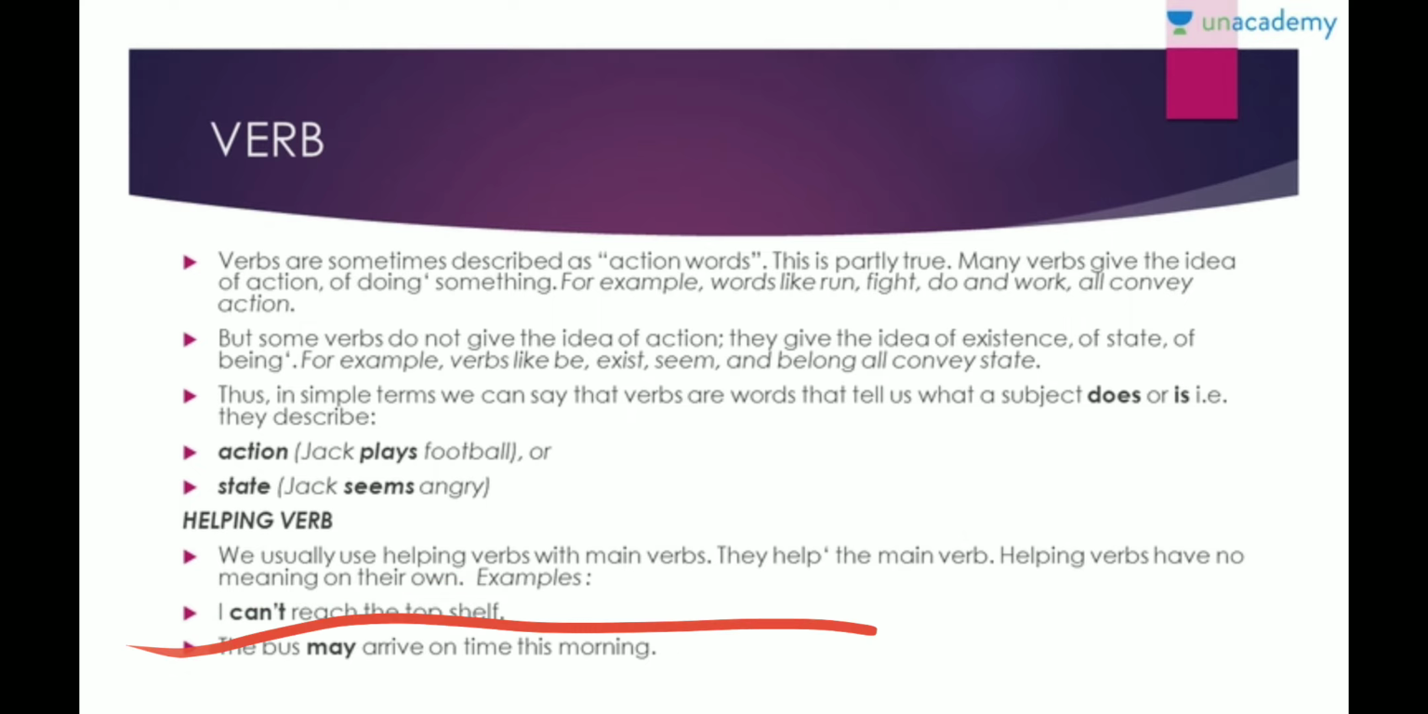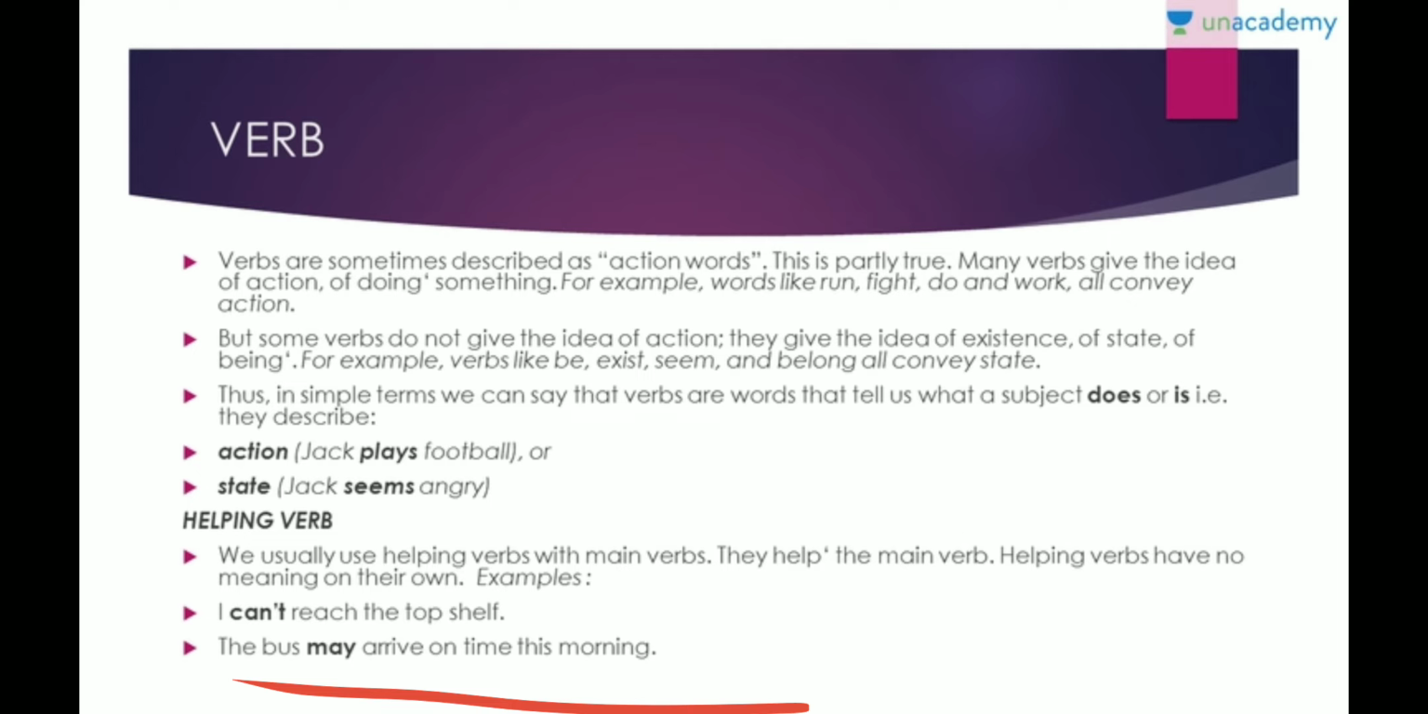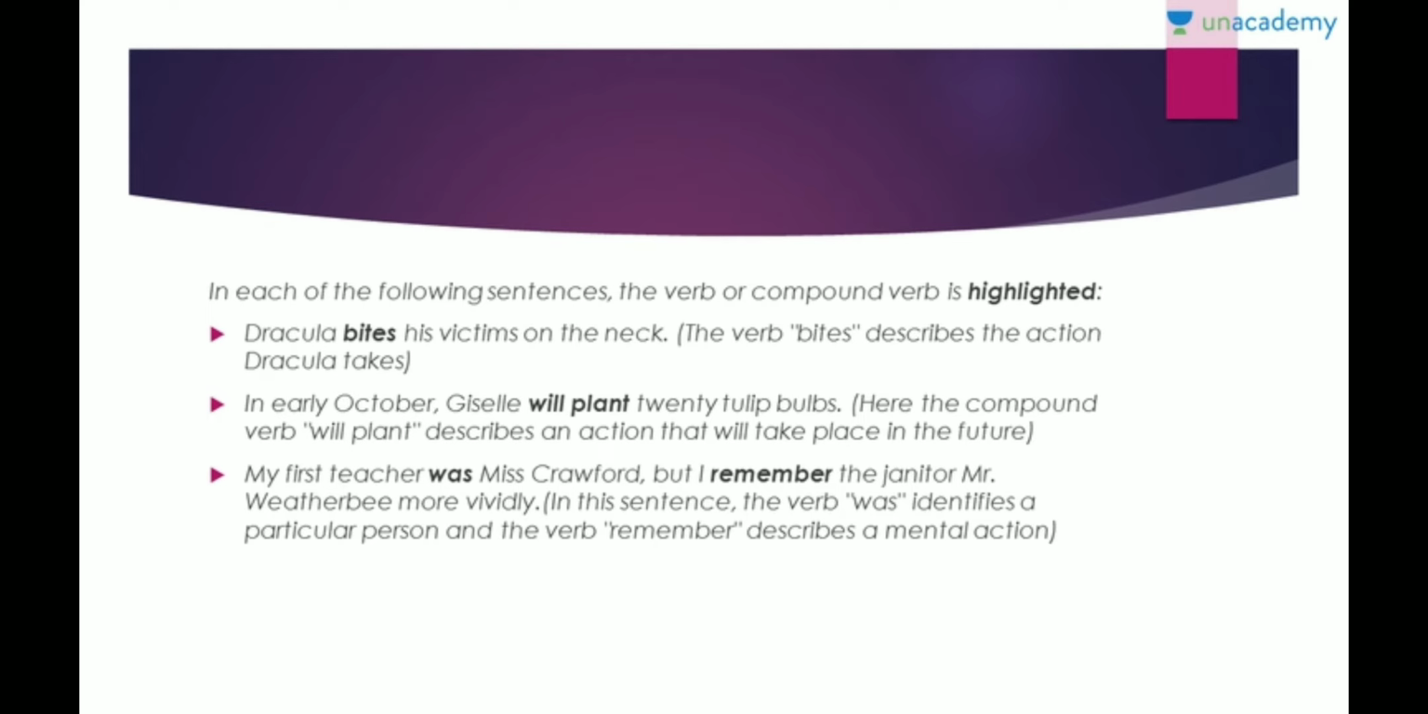For example, I can't reach the top shelf. That means reach is your verb, but by can't reach, you tell that you will not be able to reach the top shelf. Next is, the bus may arrive on time this morning. So that means by may you're telling the probability that it may or may not arrive. Alright. So now in the following cases, the compound verb, as in helping verb and main verb, is described, so we can understand what a verb is with more clarity.